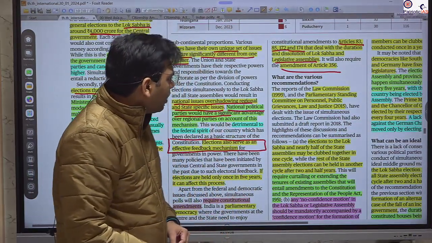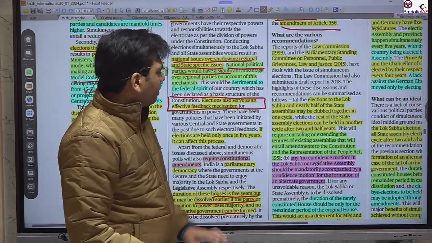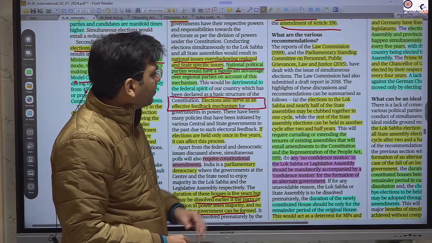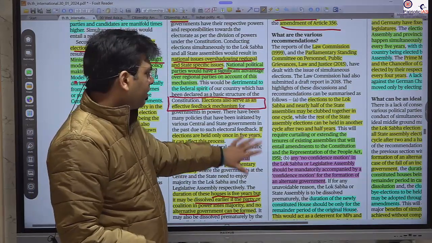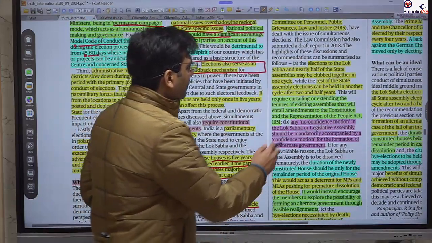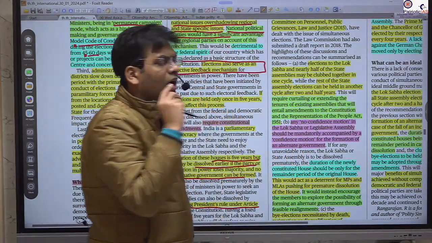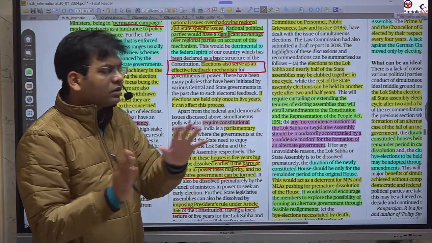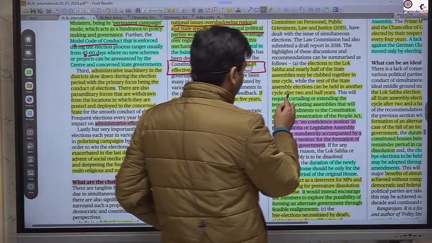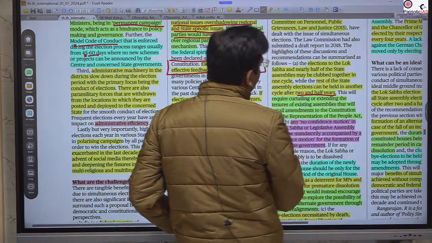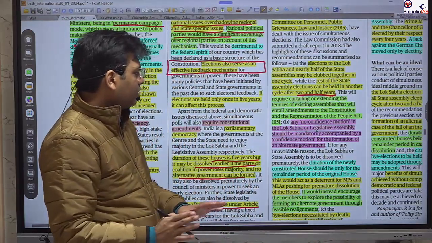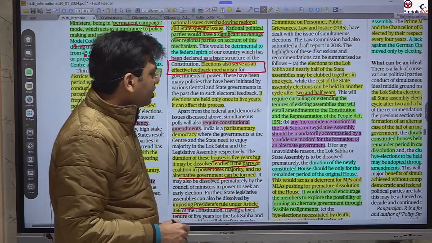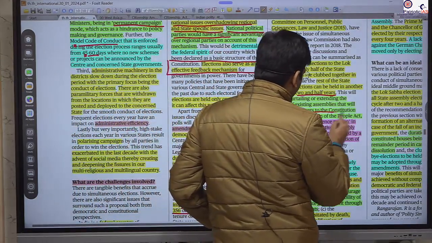So what are the suggestions given by the different commissions, such as the Law Commission in 1999 and the Parliamentary Standing Committee on Personnel, Public Grievances, Law and Justice in 2015? They have provided what we need to do. The first thing is that the election to the Lok Sabha and nearly half of the states should be clubbed for one cycle of election, done once in 2.5 years. Second, we should club the remaining half of the states.